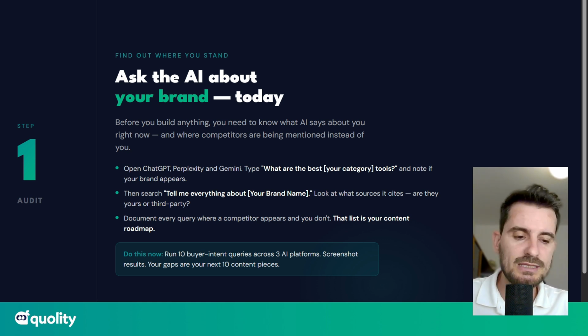And again, you must consider distribution here and consider how much of that content effort should go into these third-party platforms, right, such as Reddit, etc.